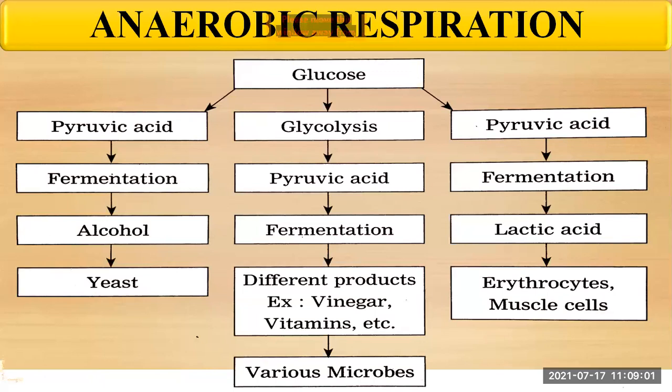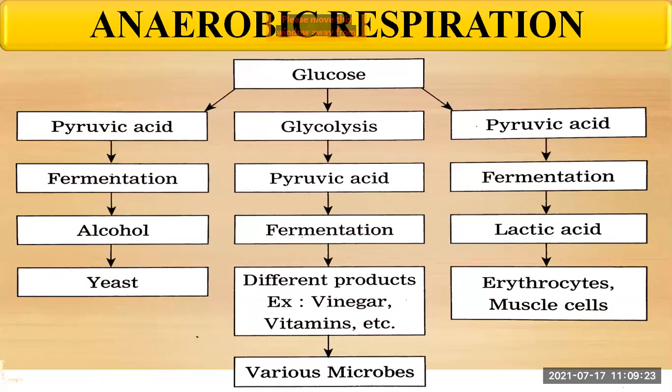Here you can see on the flow chart, it is simply indicated: pyruvic acid, fermentation, it forms lactic acid in erythrocytes and muscle cells. And on this side, the pyruvic acid goes through the fermentation process and forms alcohol with the help of yeast.